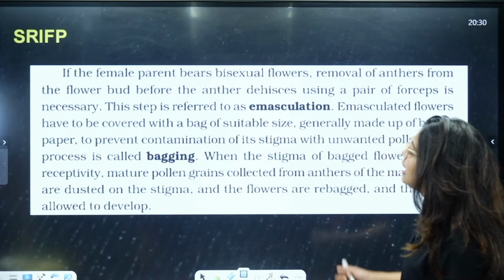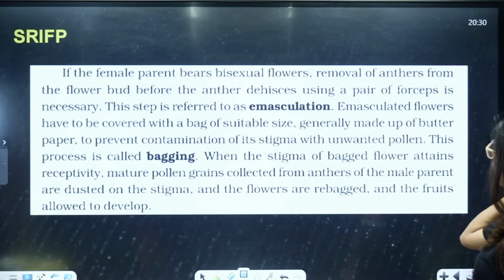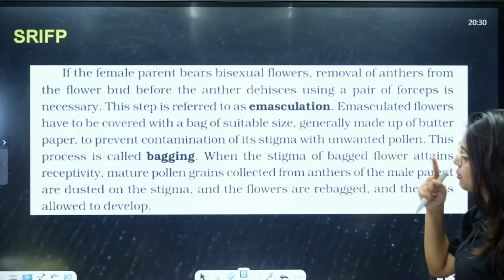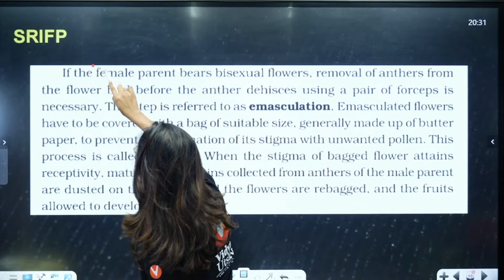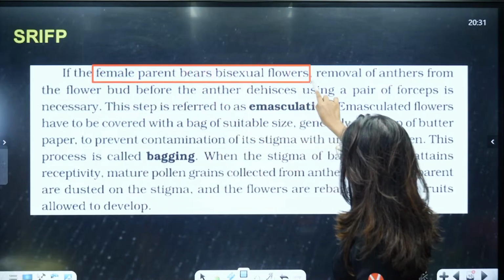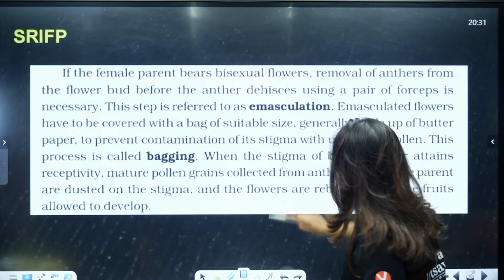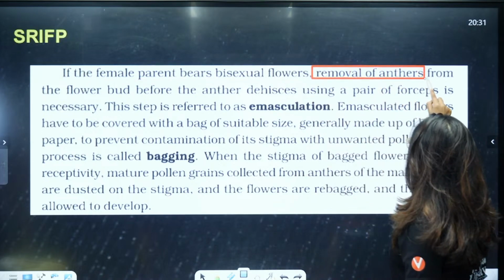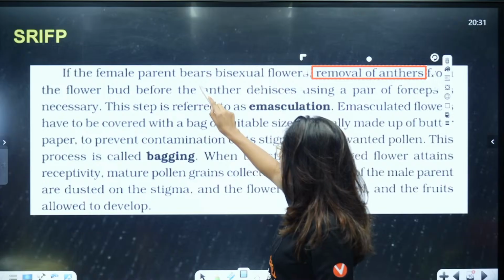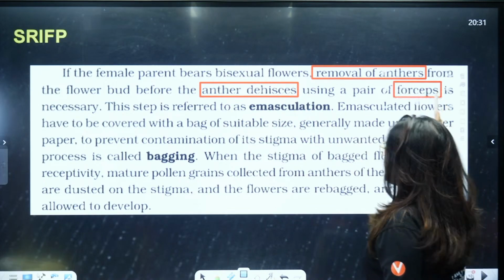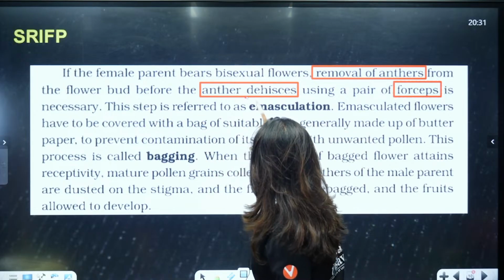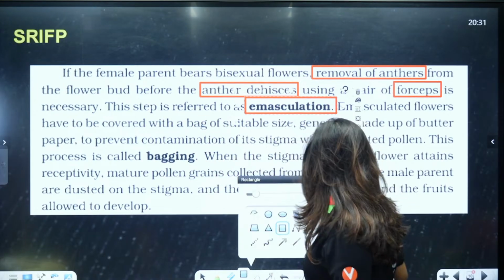If the female parent bears bisexual flowers, we remove the anthers from the flower bud before the anther dehiscence, usually with a pair of forceps. This is called emasculation.